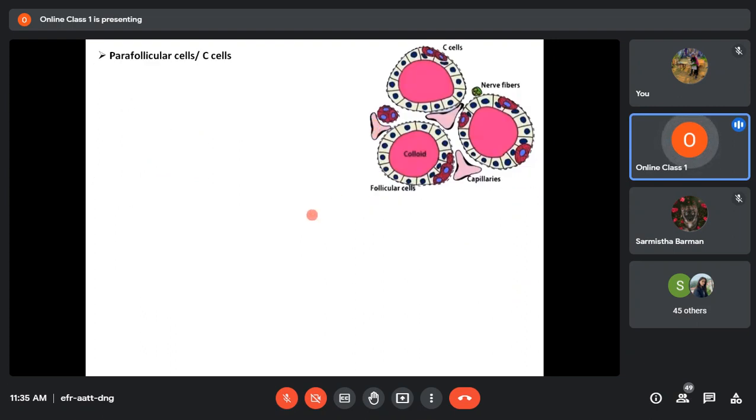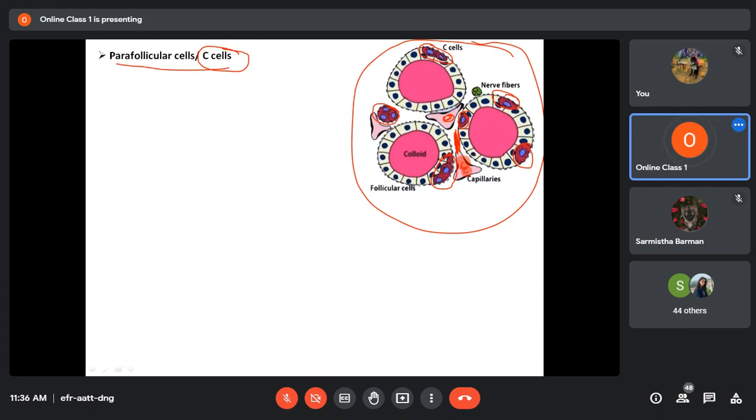Now inside the lobule, I told you there will be follicles, parafollicular cells, and interstitium. Now let's discuss the parafollicular cells, which are also called C cells. Let us say this is a lobule of a thyroid gland. In that lobule, these are follicles, and at the center this is colloid. These cells you see here are all parafollicular cells. This area is interstitium, and this is a blood vessel or capillary.